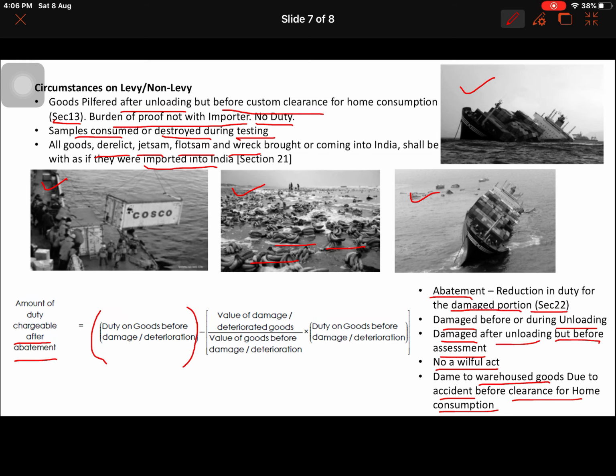So the duty of goods is the duty on the CIF value, and minus this is the value of damage. What is the value of damage divided by the value of full goods? So the percentage of damage is brought in here. Percentage of damage multiplied by the duty of the goods, so it is the same duty portion you are bringing here. Okay, so this percentage of damage is reduced here, and that is the abatement. And after abatement, this is the duty chargeable.